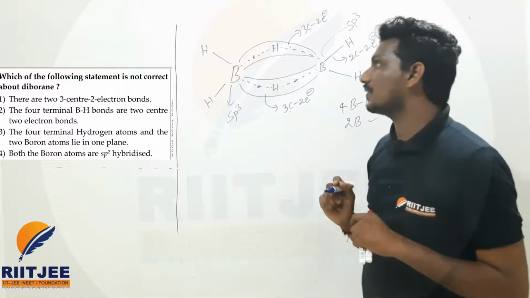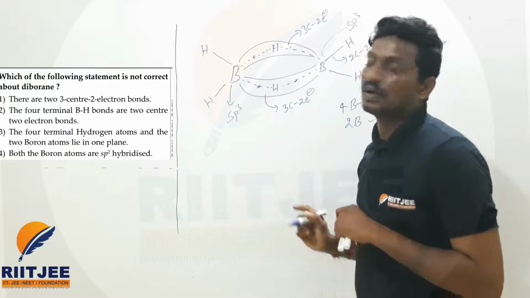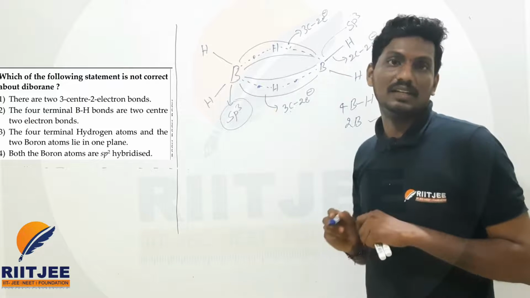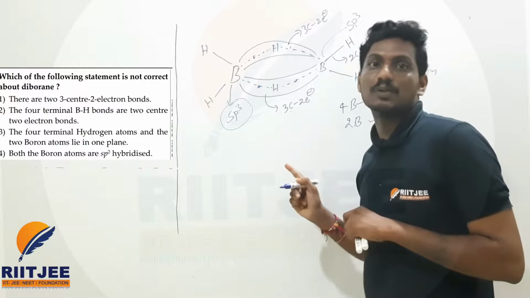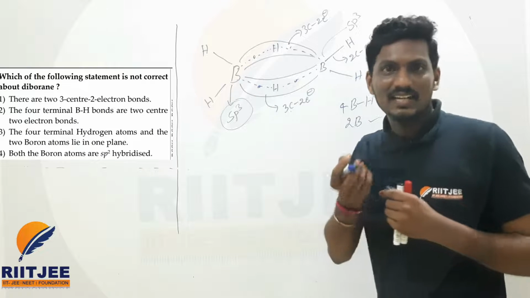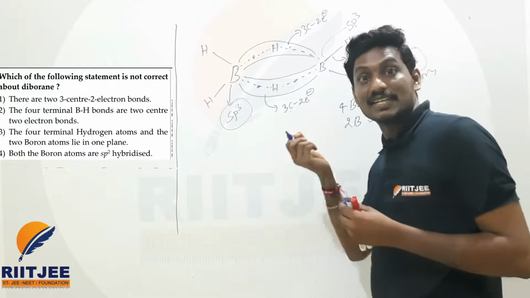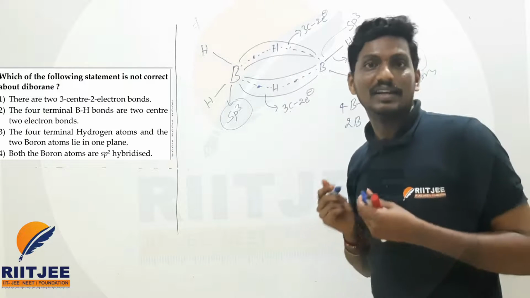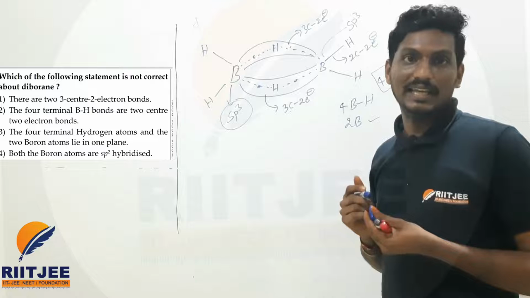And the last option says both the borons are sp2 hybridized. But here what is the hybridization, beta? sp3. So the incorrect option is the fourth option. You can answer this question blindly, beta. This is a direct statement which I discussed in the class and I told you is a very important topic for our NEET examination. Clearly I explained, beta.